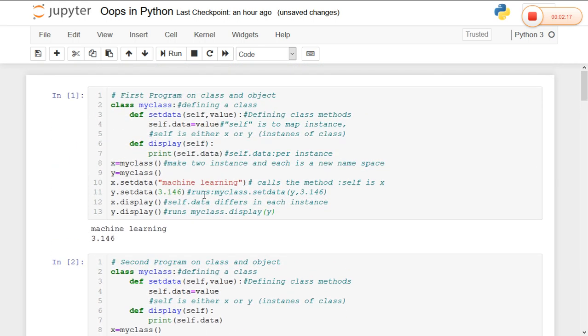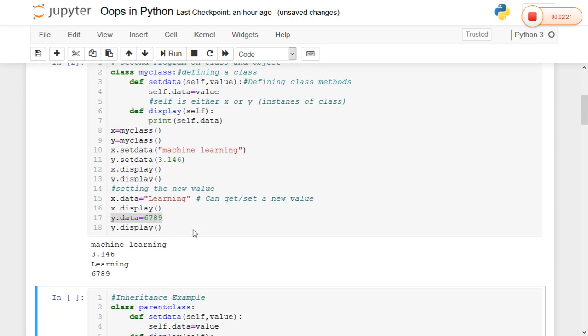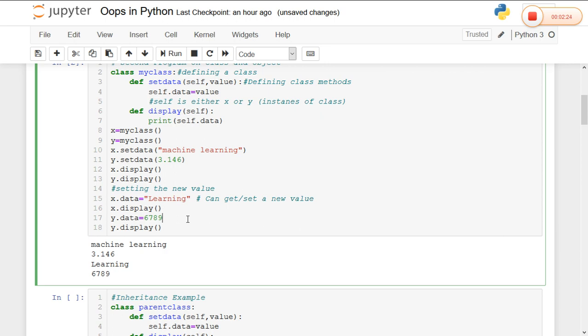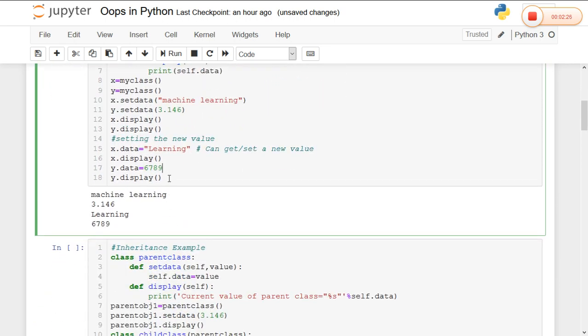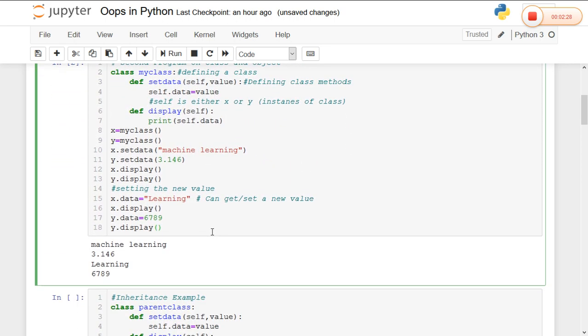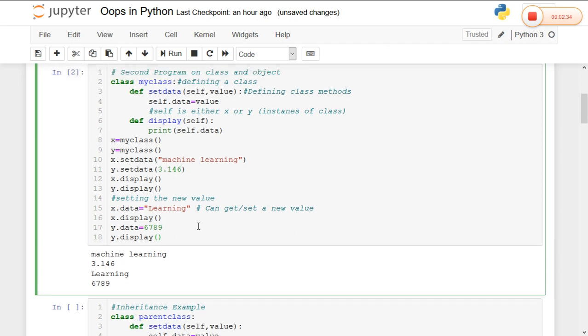So in the first case, the value is passed to the function. In the second case, using the object of the class, I set the value and I printed the value. So we can set and get the values in Python. Like in all other programming languages, set methods and get methods are also possible in Python.